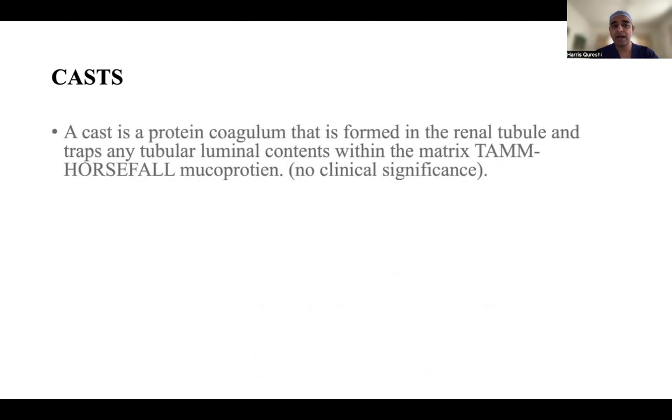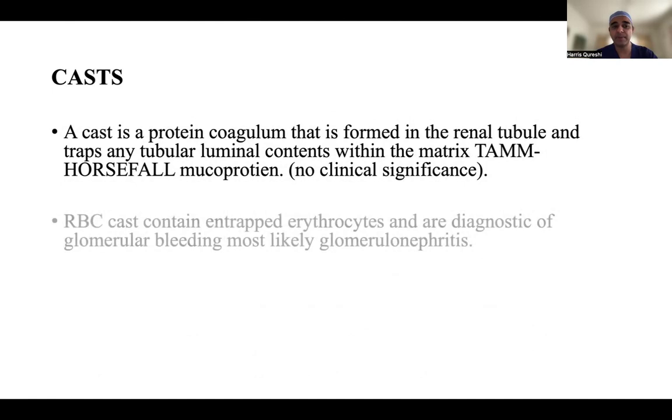A cast is a protein coagulum that is formed in the renal tubule and traps any tubular luminal contents within the matrix, the Tamm-Horsfall mucoprotein. There's no clinical significance in itself, but casts can still show you that something is going wrong nephrologically. RBC casts contain entrapped erythrocytes and are diagnostic for glomerular bleeding, most likely glomerulonephritis.